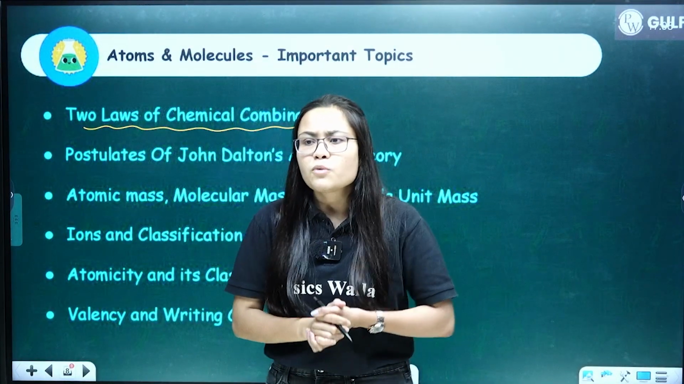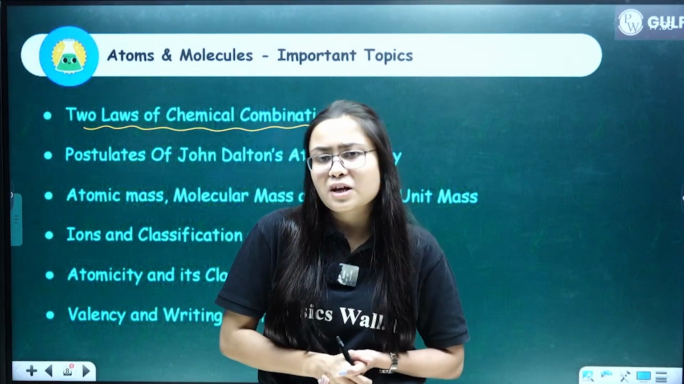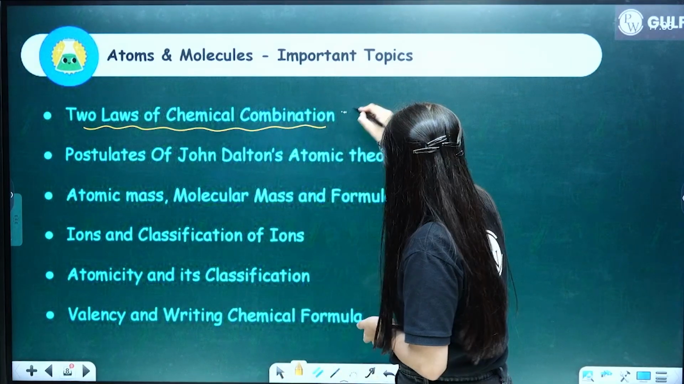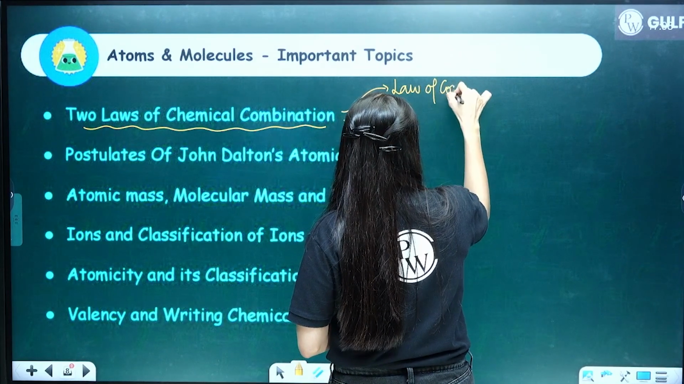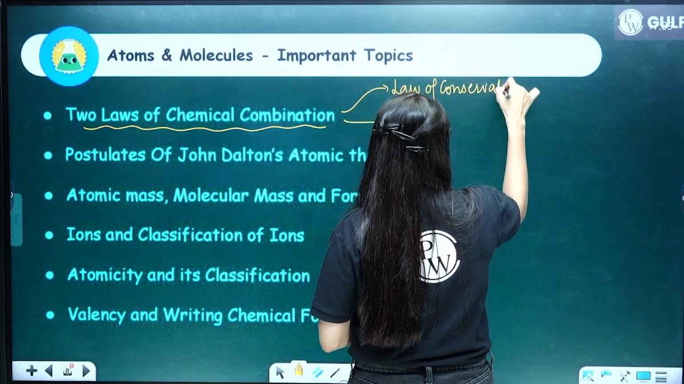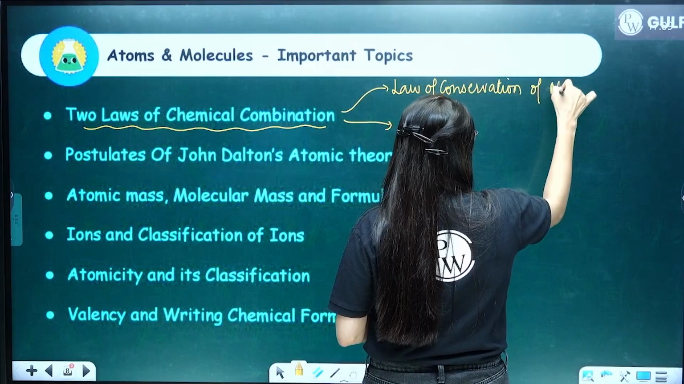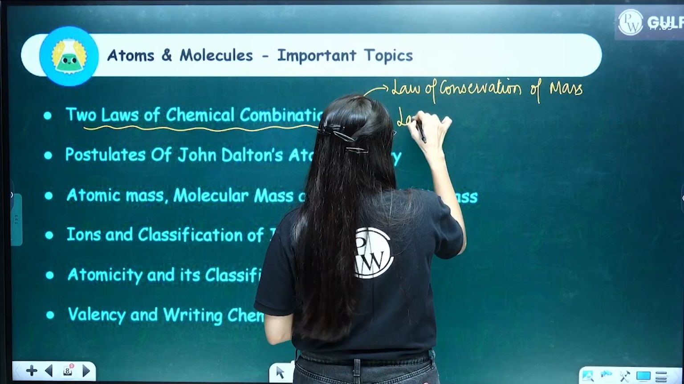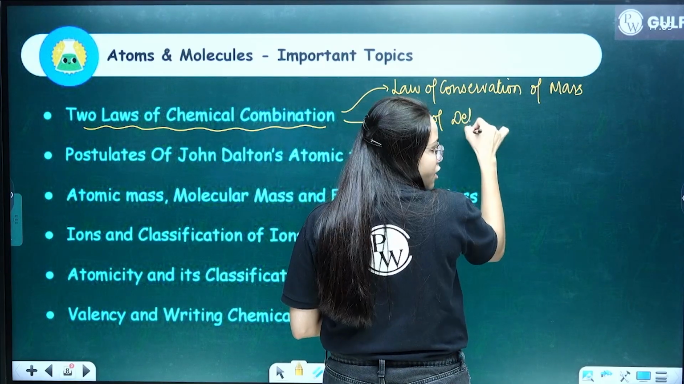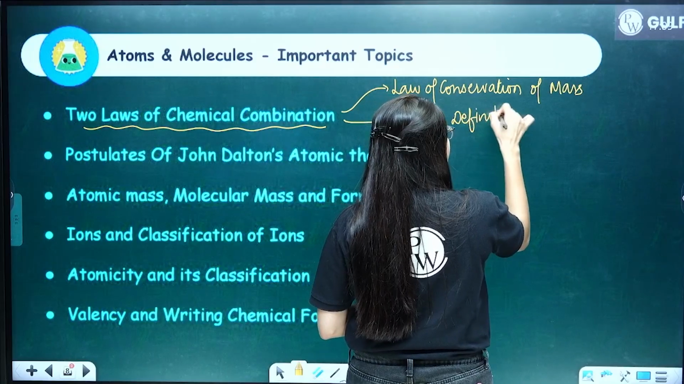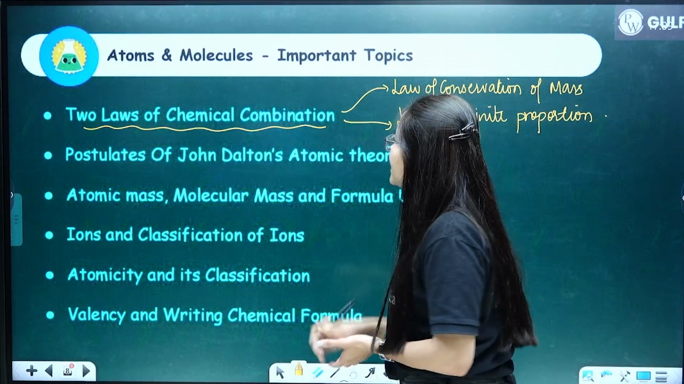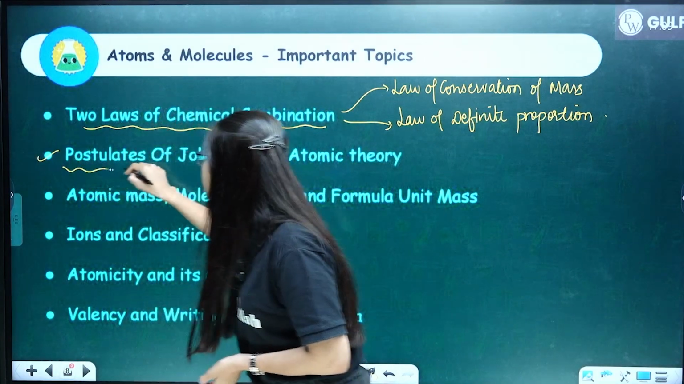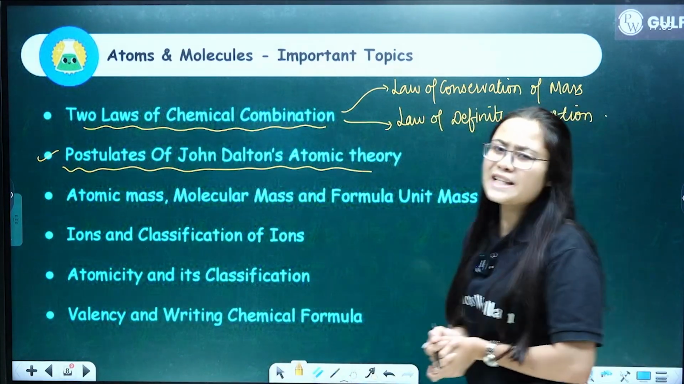Now tell me, which are the 2 laws of chemical combination, everybody? So there are 2 laws of chemical combination. One is law of conservation of mass, and the second one is law of definite proportion. Clear? Then the second most important concept is postulates of John Dalton's atomic theory.